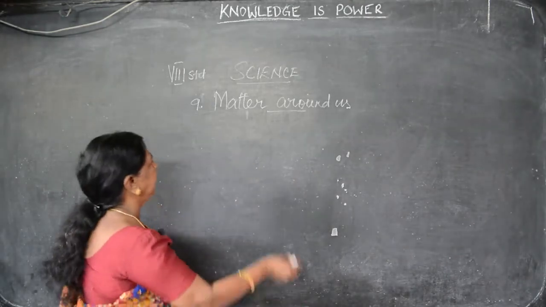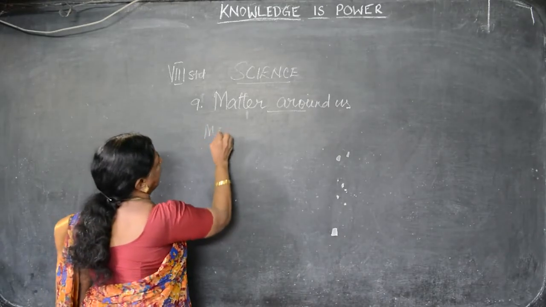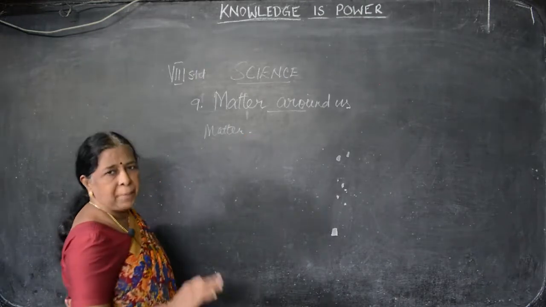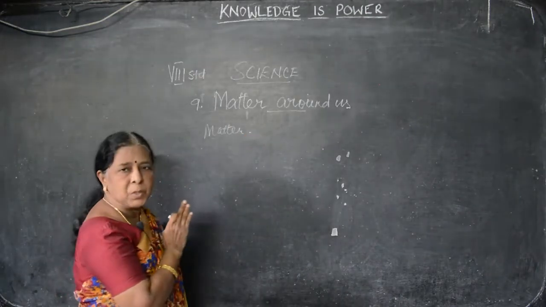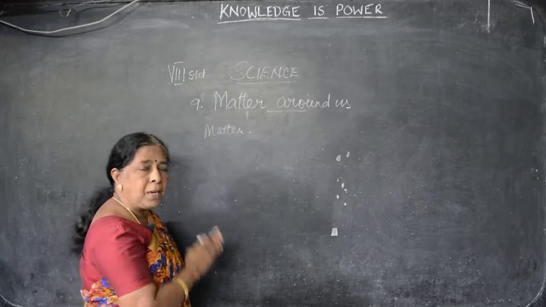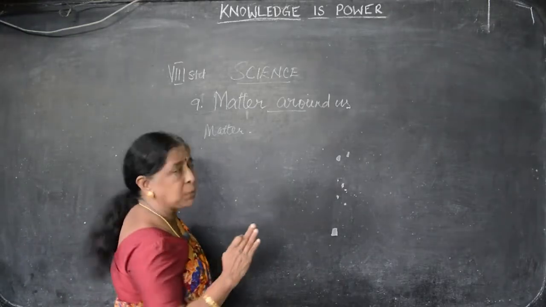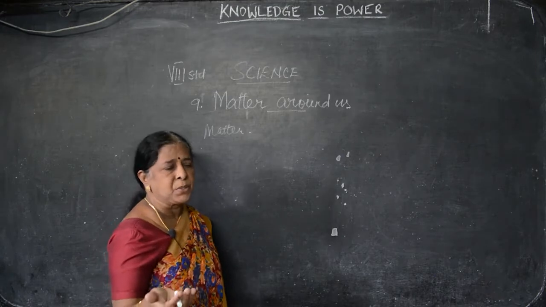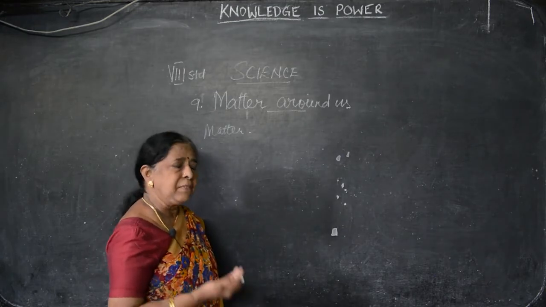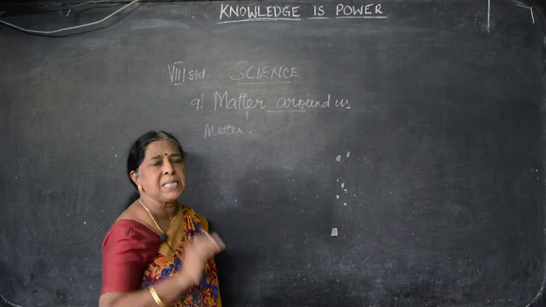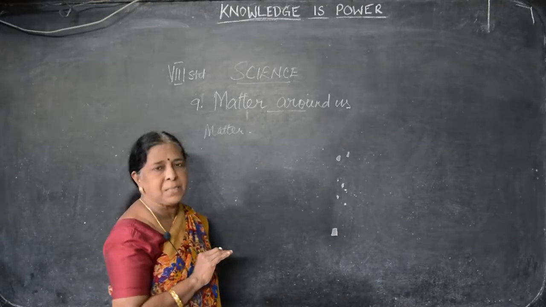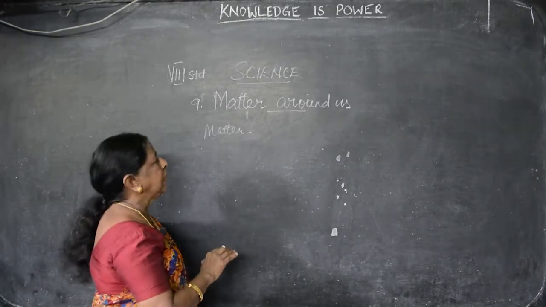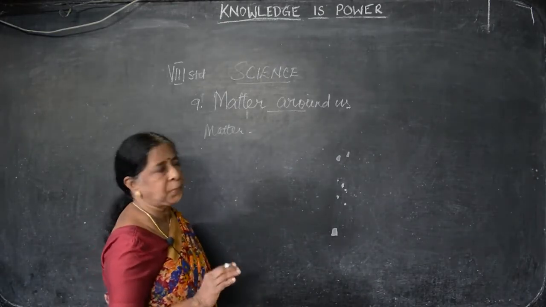Matter is the building block of atoms. It has mass and occupies space. For example, the book you have studied, the food you have taken, whatever it may be, the things we see around us, can be known as matter. Matter has mass and it occupies space.